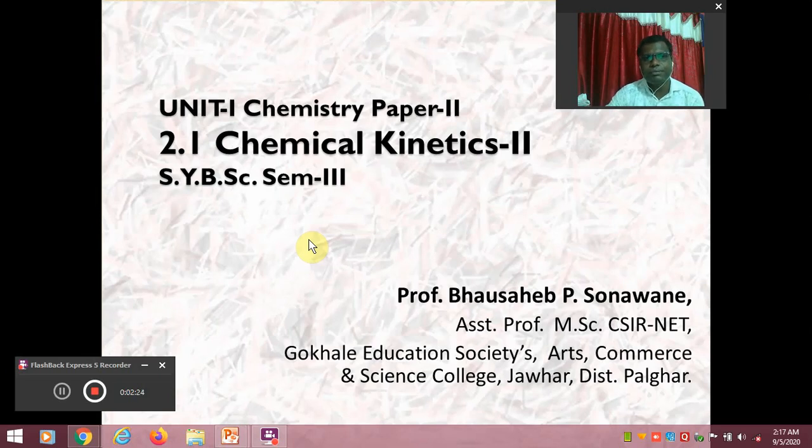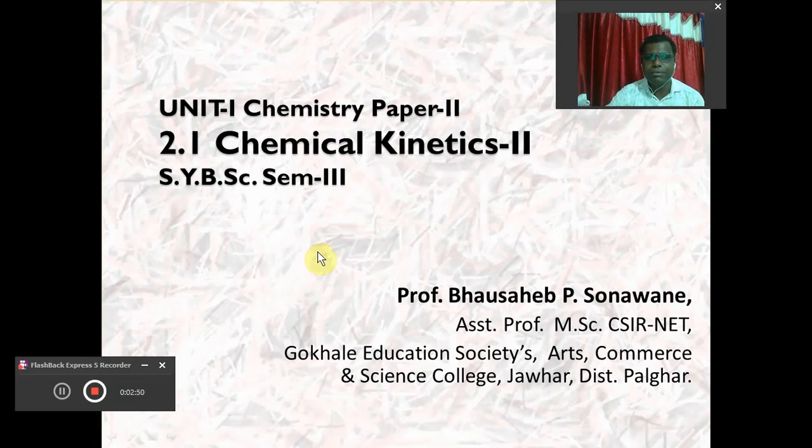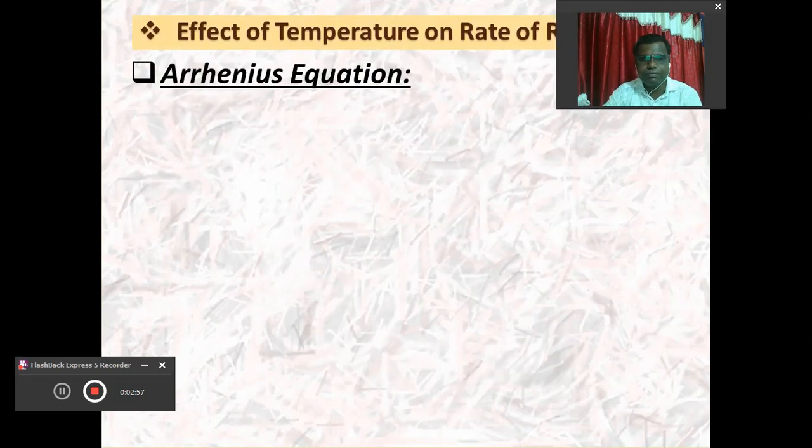But apart from all these factors, one important factor, the temperature, also affects the rate of reaction to a large extent. And how the rate of reaction depends upon the temperature is given by an equation. That equation is called the Arrhenius equation. So dear friends, today we will discuss the effect of temperature on the rate of reaction with the help of the equation called the Arrhenius equation.